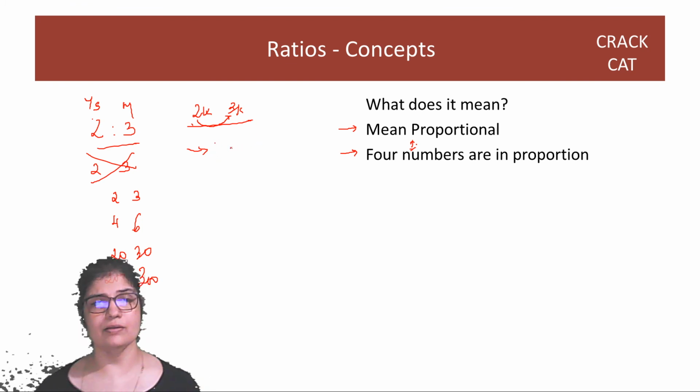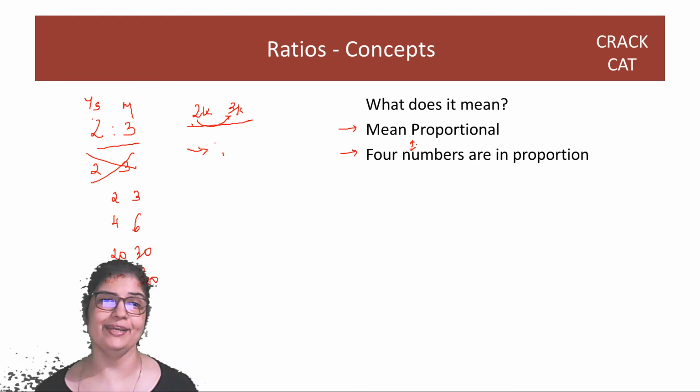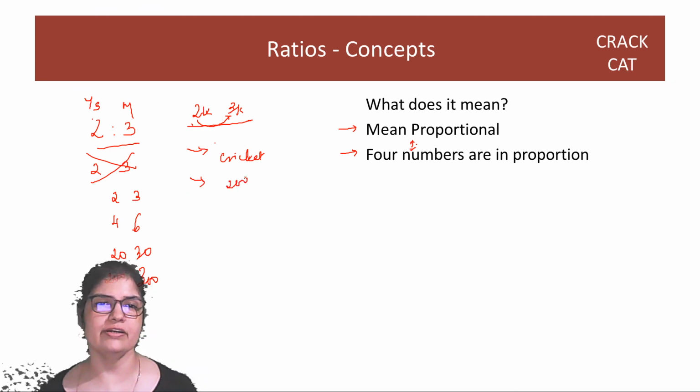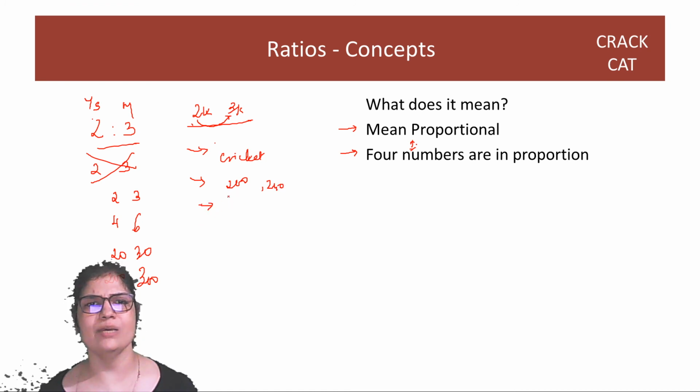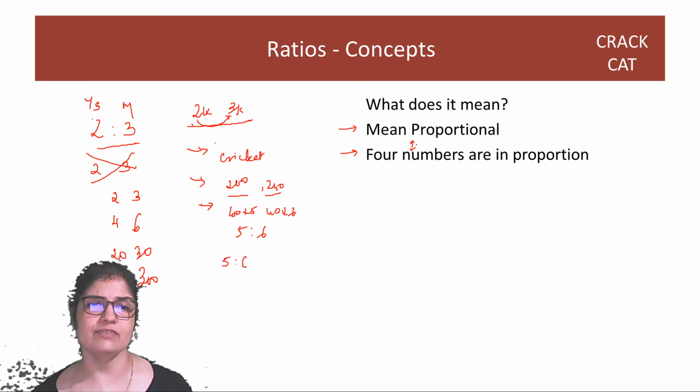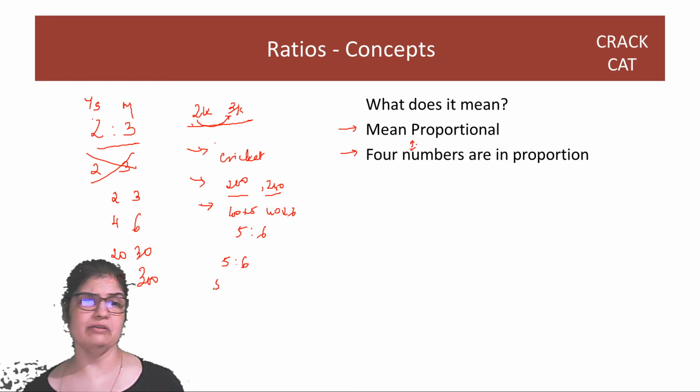So if the runs scored by two teams participating in a cricket match, okay, let's get sports into this, guys. So there are two teams, one of them scores 200 runs and the other scores 240 runs. What is the ratio of the runs scored? Right, so you just take whatever is common. 40 is common, this is 40 into 5, this is 40 into 6. So the ratio of the two runs is 5:6, right? And given that the ratio of the runs made is 5:6, what are the runs made? You cannot answer. It can be 5K, 6K, where K can be anything.